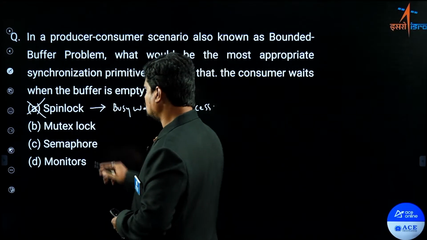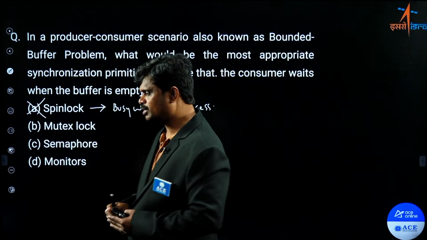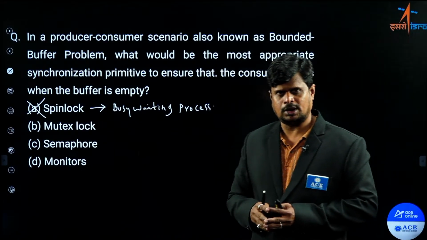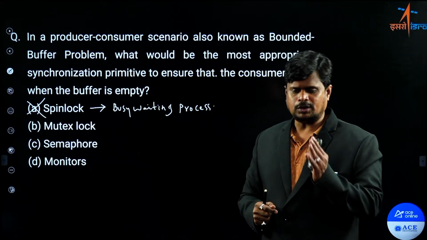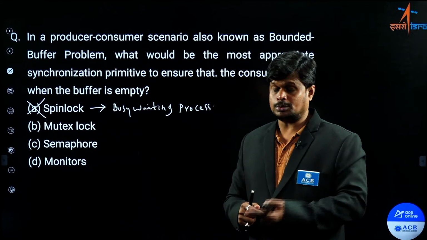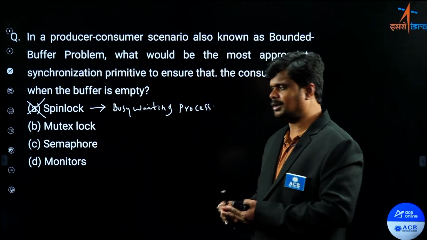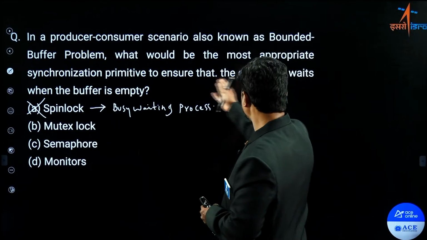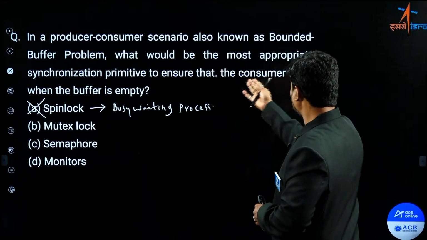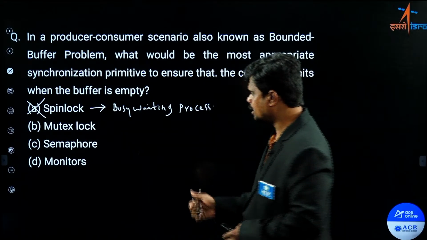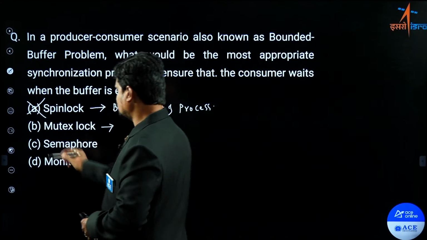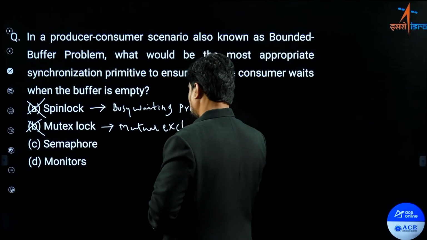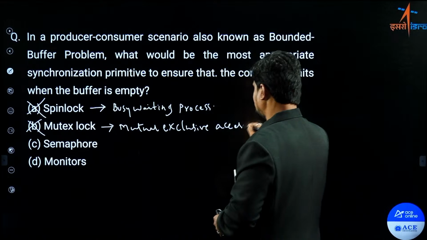Coming to the mutex lock, the mutex is actually providing you what? The mutual exclusive access of the buffer. It means while the producer is accessing the buffer, the consumer is not allowed to access. Similarly, while the consumer is accessing the buffer, the producer is not allowed to access. For that purpose, we use mutex, but that is not going to be used for the consumer waiting when the buffer is empty. No, right? So this is not the answer for this question. It is used just for mutual exclusive access of the buffer.